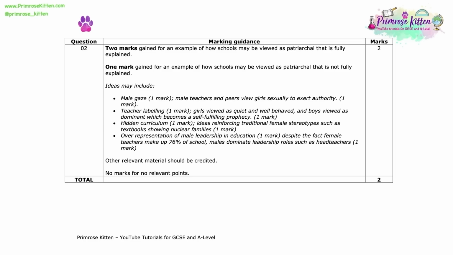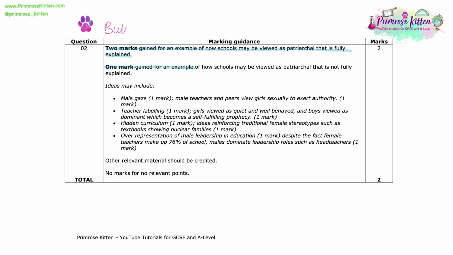So you can see here on the mark scheme, the examiner is able to award you 1 mark for an example that you can provide of how schools are patriarchal, and then 1 mark for some supporting evidence or explanation. And just to reiterate, you are only able to achieve a maximum of 2 marks for this answer, so there is absolutely no need to write in paragraphs. You just need to provide a bullet point response like you can see on the mark scheme here.